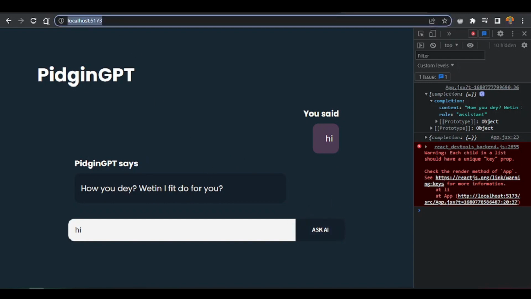So remember, we run this on our local machine, and our server runs on the back end of our local machine. That's how all these things work, but they interact with ChatGPT's API. So what we want to do now is take all these things. Now let's fix this list. If you have not watched the video about lists where I explain more about lists in React, go watch that video too. You can understand what's causing this warning here. Even though they work, it is not best practice to leave this warning here. So we will fix them.